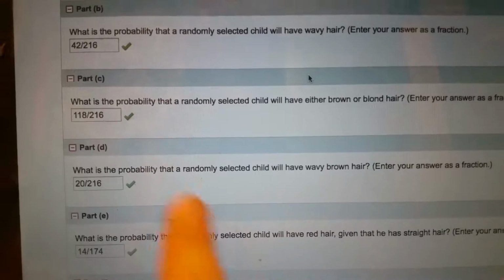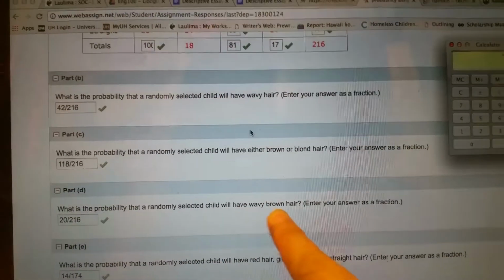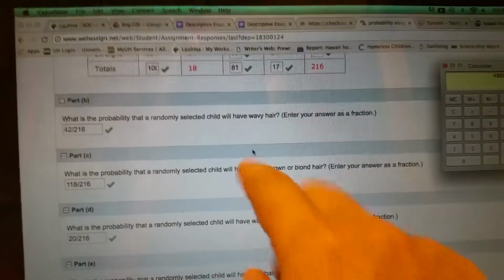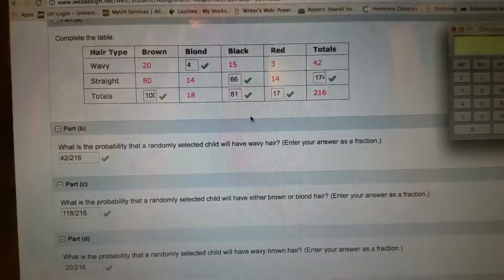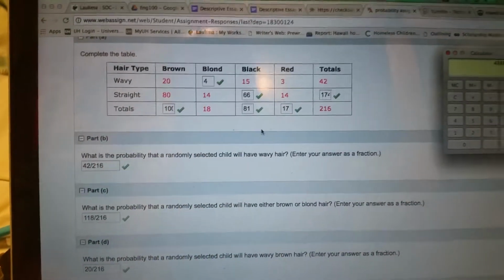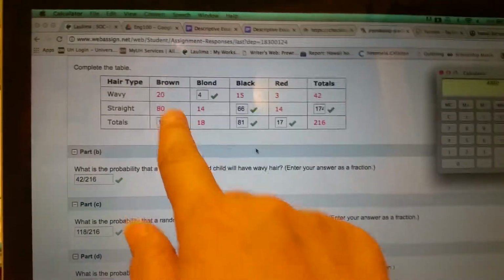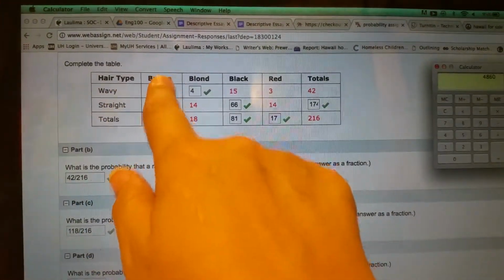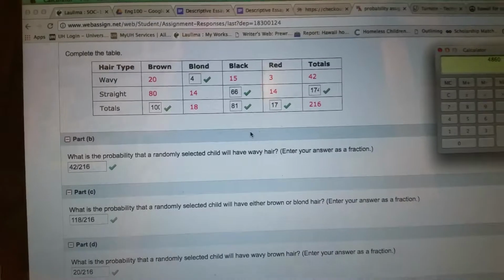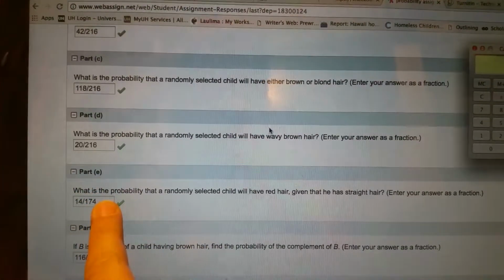Okay, part D. What is the probability that a randomly selected child will have wavy brown hair? Wavy brown hair. We've got wavy and we've got brown. And so it's 20, right? We've got 20. Well, that could be wavy and brown out of 216. Okay, so we got 20 out of 216.